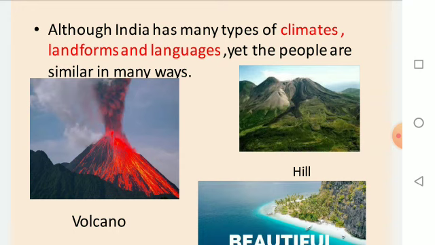India has 28 states. Each state has a different climate, and our country India has different landforms. Landform means the physical features. Each state has its own language, but despite such differences, the people are the same. This is all about your chapter.